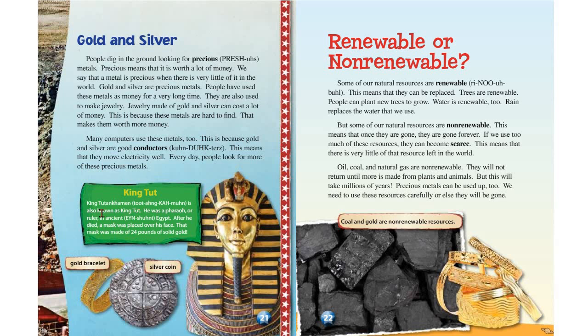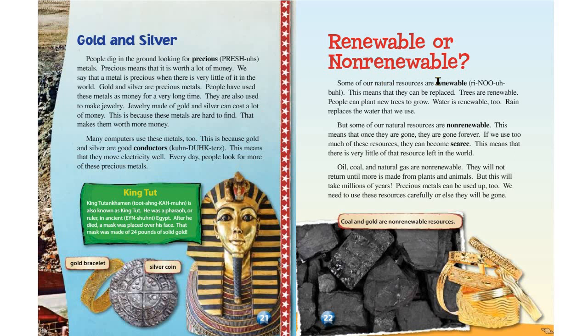King Tut. King Tutankhamun is also known as King Tut. He was a pharaoh, or ruler, in ancient Egypt. After he died, a mask was placed over his face. That mask was made of 24 pounds of solid gold. Gold bracelet. Silver coin.